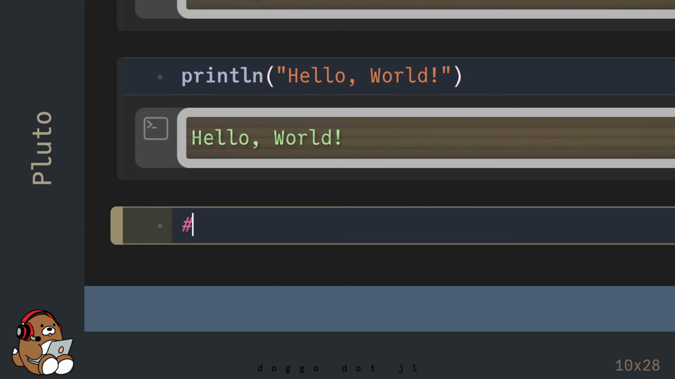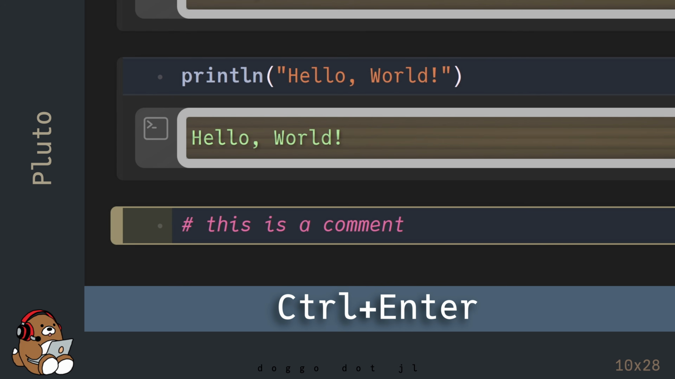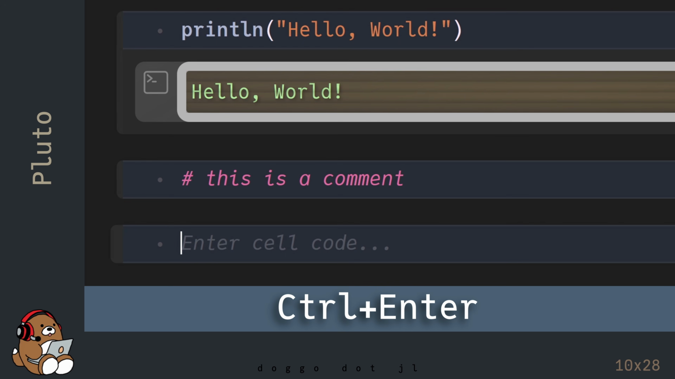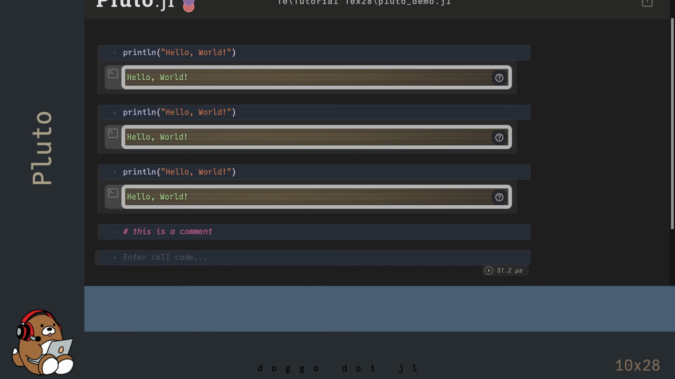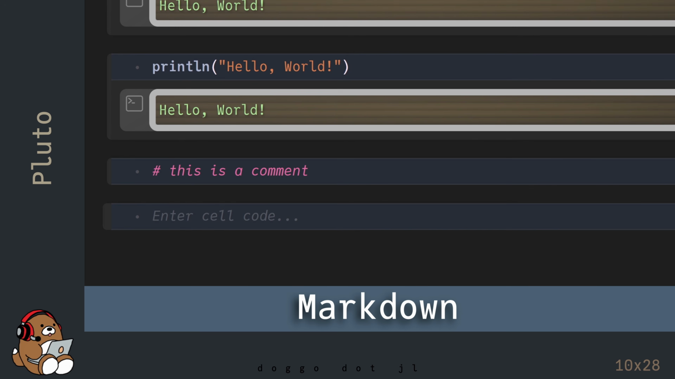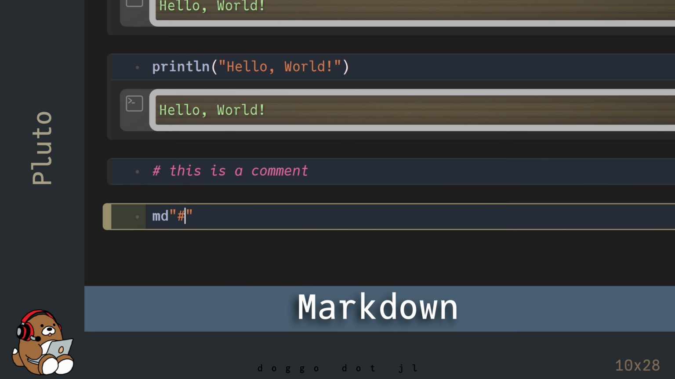Next, let's take a look at a Julia comment. I used Ctrl-Enter here, but there's no output. Although you use the println function and comments frequently in VS Code, these are not the best ways to provide documentation inside of a notebook environment. Instead, a better way is to use Markdown.